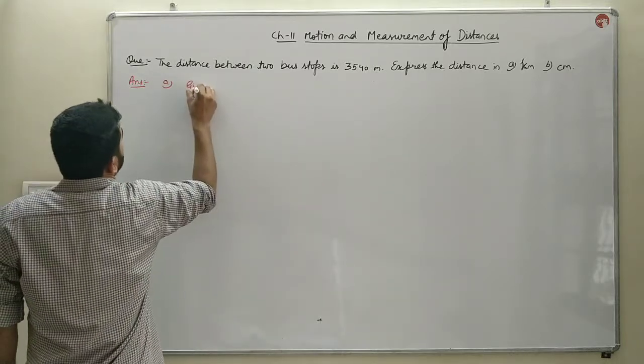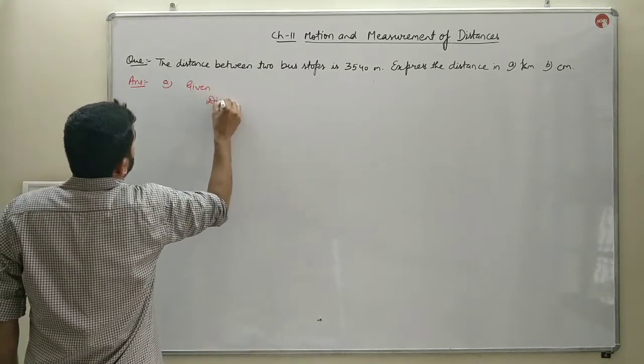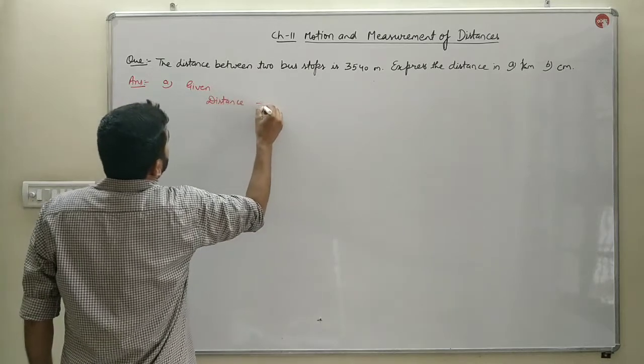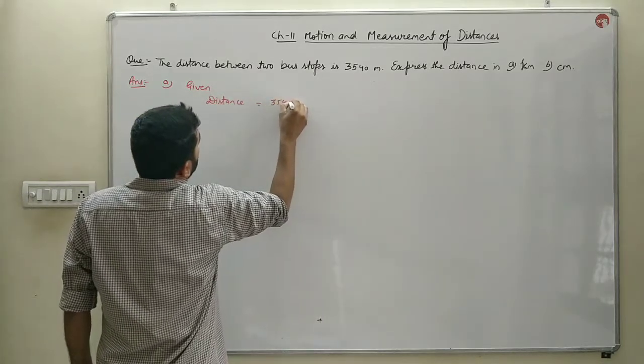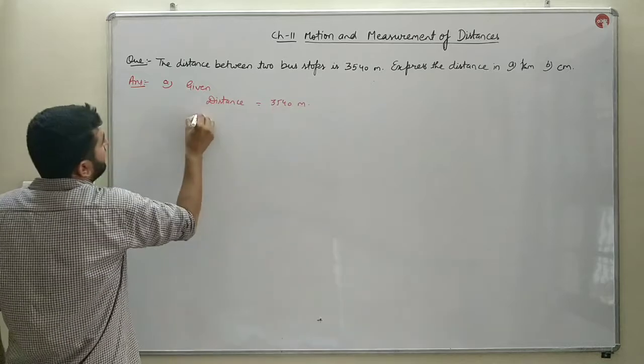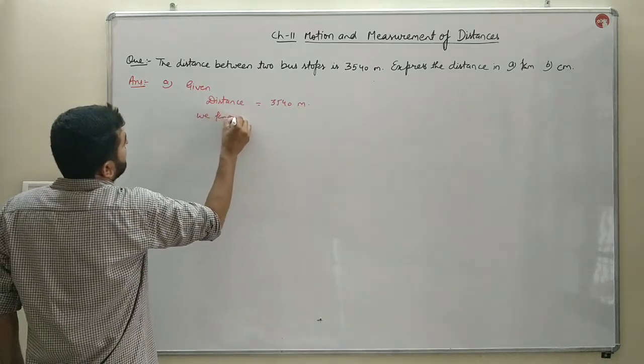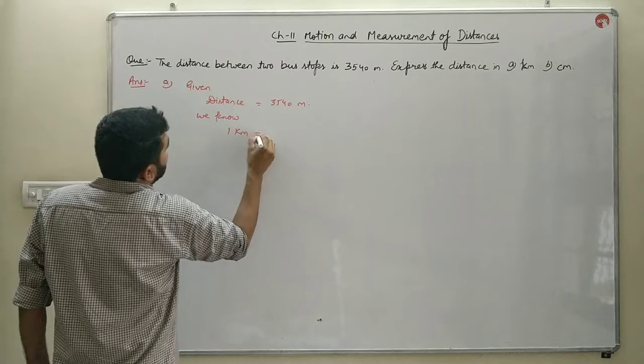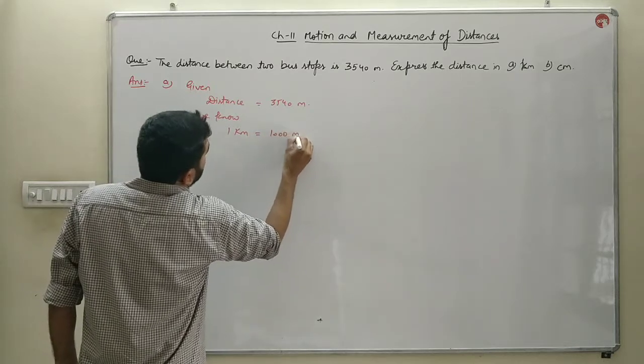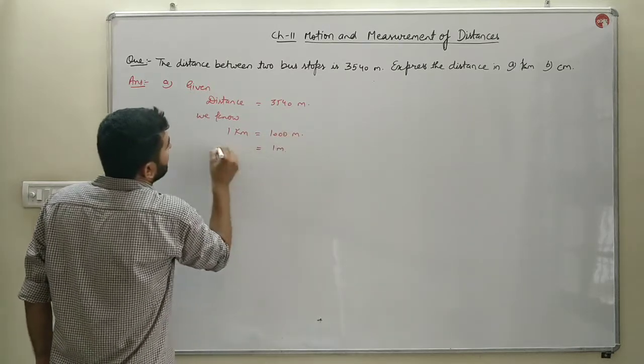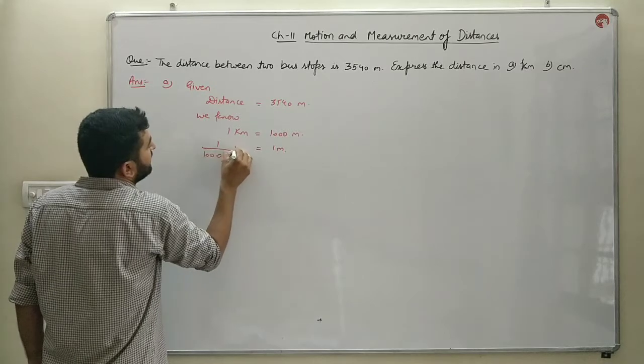What is given to us? Distance in meters is given to us, that is 3540 meters. We know that 1 kilometer is equal to 1000 meters, or you can say 1 meter is equal to 1 by 1000 kilometers.